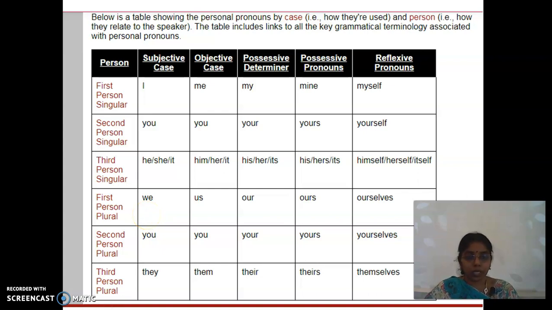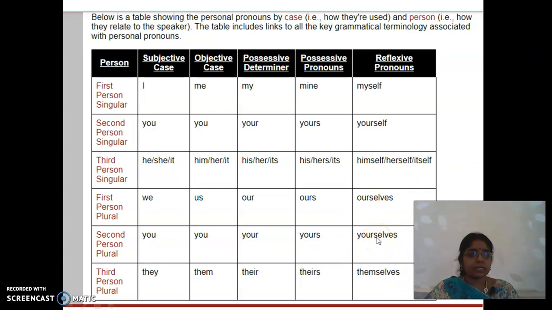First person is we, second person is you, third person is they. Objective case: us, you, them. Possessive determiner: our, your, their. Possessive pronoun: ours, yours, theirs. Reflexive pronouns: ourselves, yourselves, themselves.